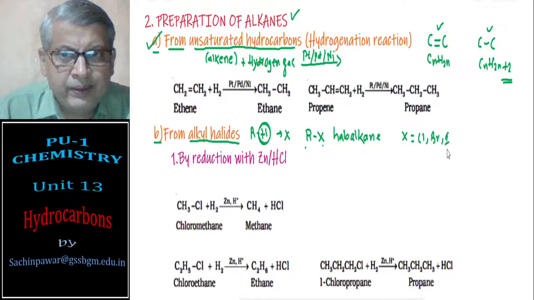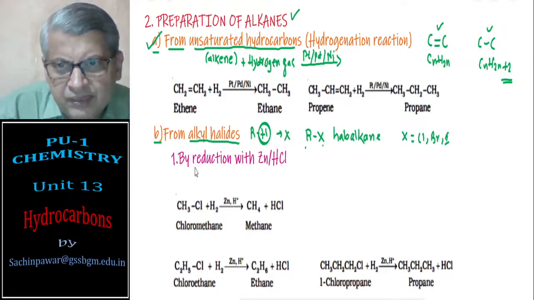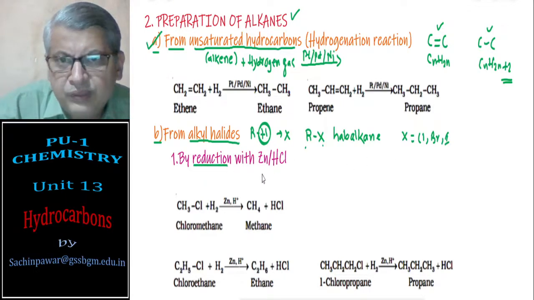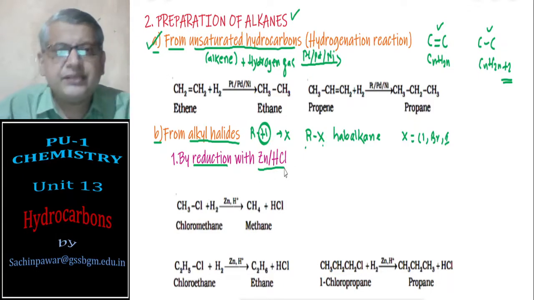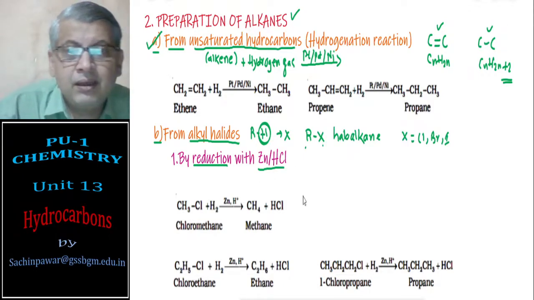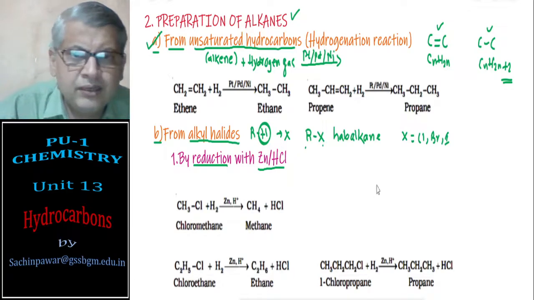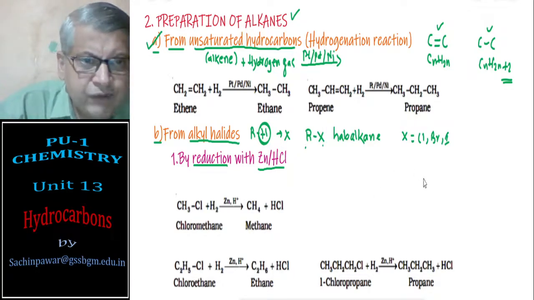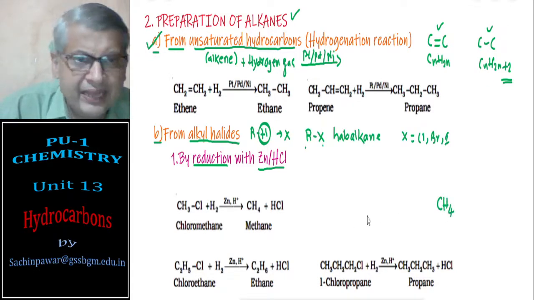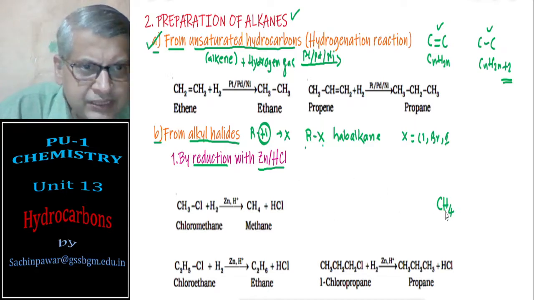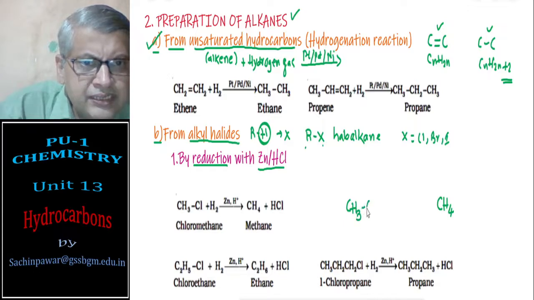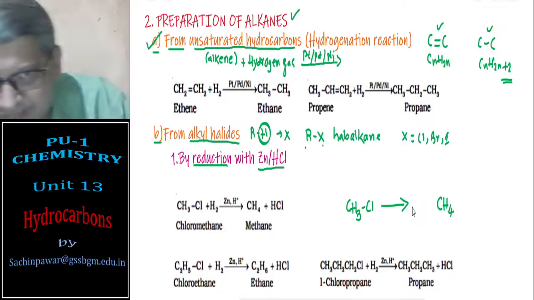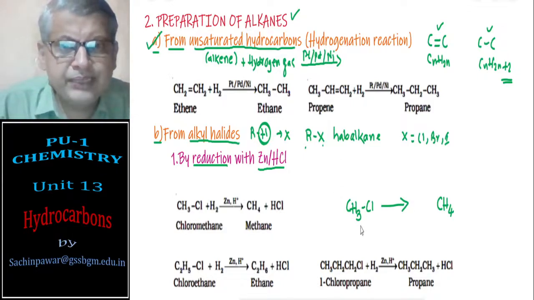I have to prepare alkanes from these. There are two methods for this. First method is by reduction with zinc dust. Say for example I want to prepare methane. I have to start with its corresponding alkyl halide. Corresponding alkyl halide means remove one hydrogen from methane and you have CH3Cl. So from CH3Cl we can prepare methane.